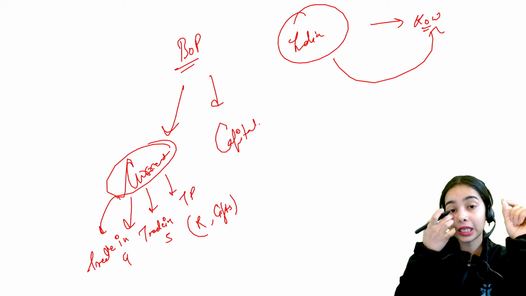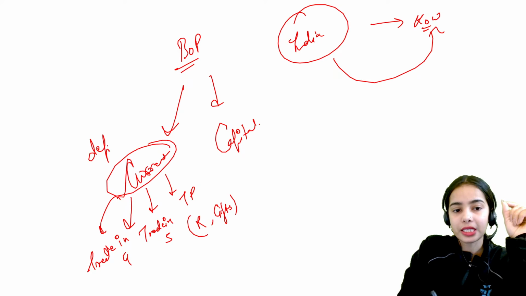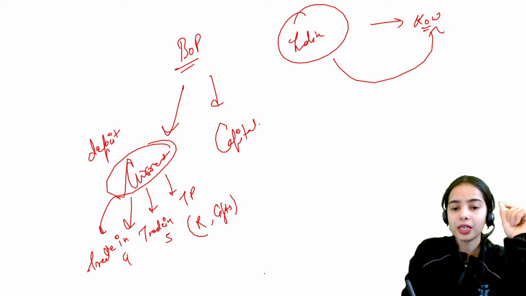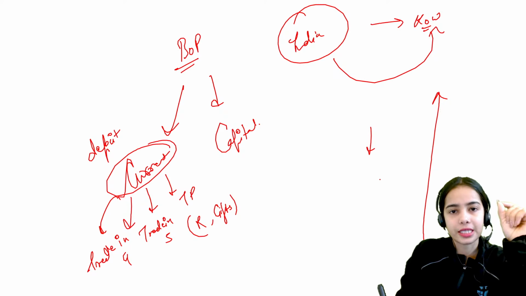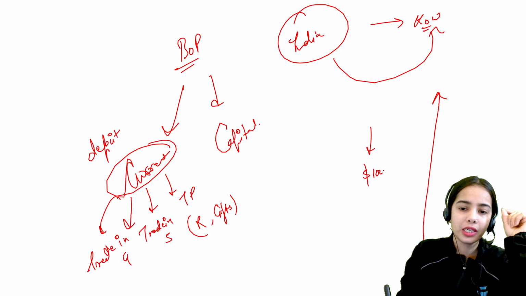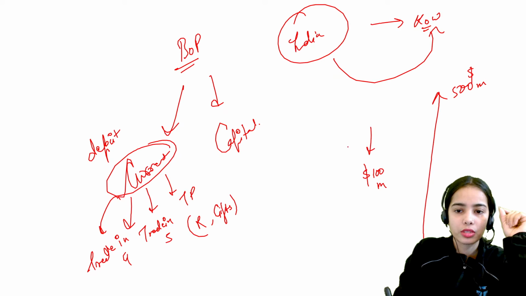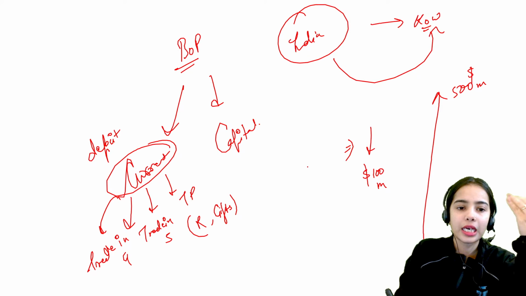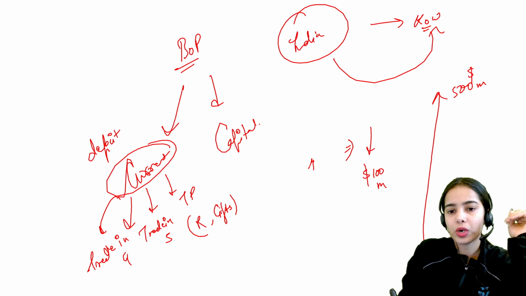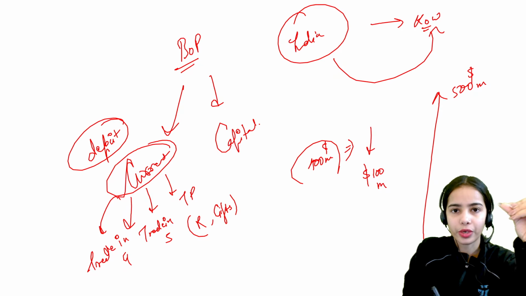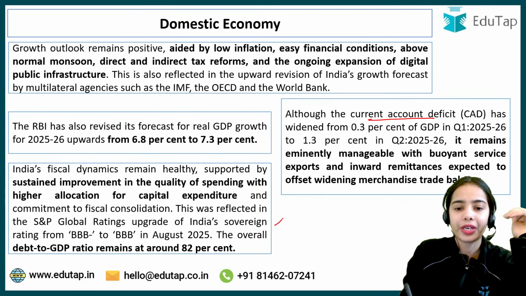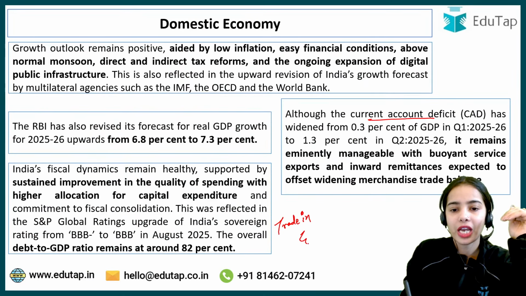Now what is happening is that the current account is in deficit. That means we are paying more than what we are receiving. We are receiving, let's say, $100 billion while we are paying $500 million. So there is a current account deficit of $400 million, let's say. So this is the idea. In the current account, we have trade in goods, trade in services, and transfer payment.